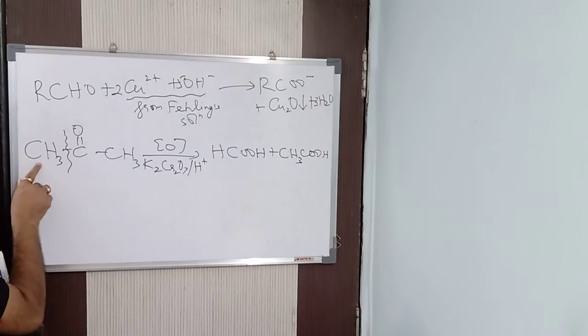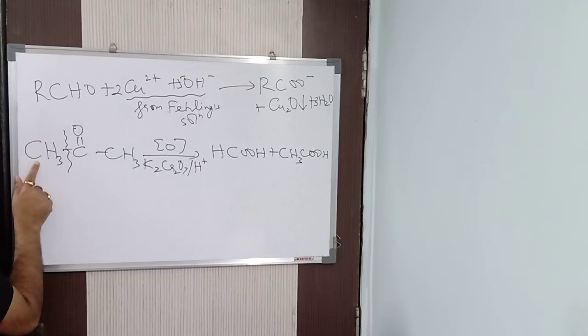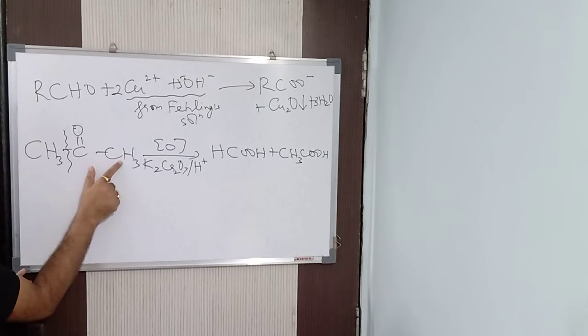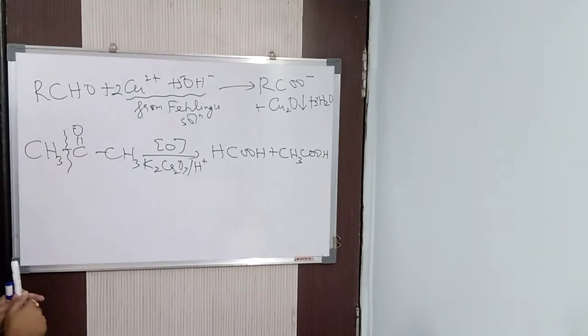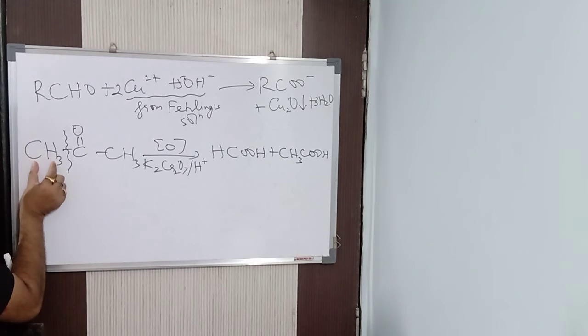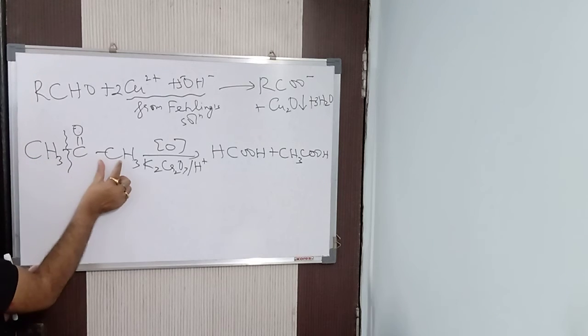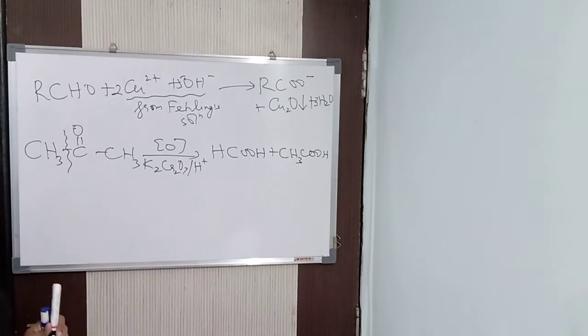Suppose you put here C2H5 and here C2H5. Let us see. C2H5 means CH3COOH, and here C2H5 and C, total 3 carbon atoms, so you will be getting propanoic acid. Suppose if I take here C2H5, then you will be getting acetic acid. Here also C2H5 and C, how many carbons? Total 3 carbons. So you will be getting acetic acid and propanoic acid. Always a lesser number of carbon atoms will be there in the acid, so to say.